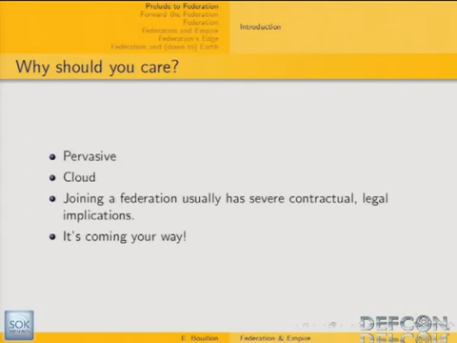So why should you care? The thing is that the protocols and specifications I'm going to discuss in this presentation are getting more and more prevalent. Actually, many influential major industrial players are currently pursuing the development of SAML-based protocols to achieve federated identity management. And also, it's the support of federation that makes SAML particularly suitable for cloud deployment. That's why it's getting ubiquitous. So whether you like it or not, it's coming your way.